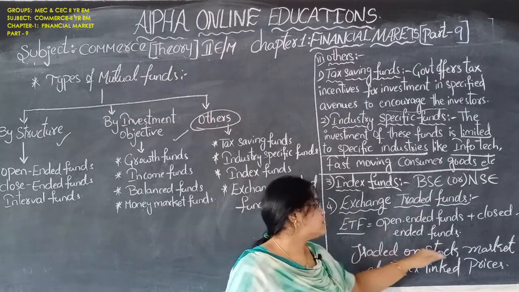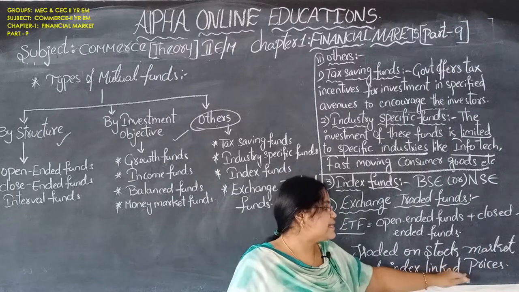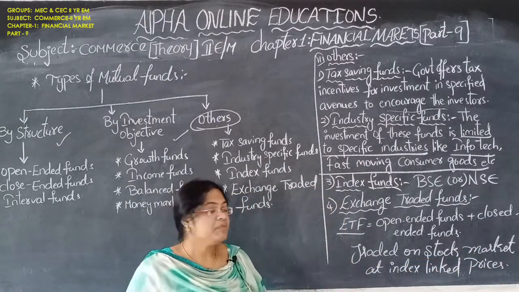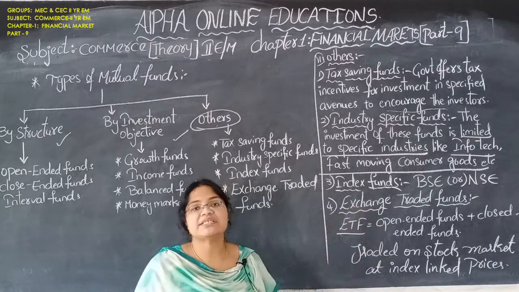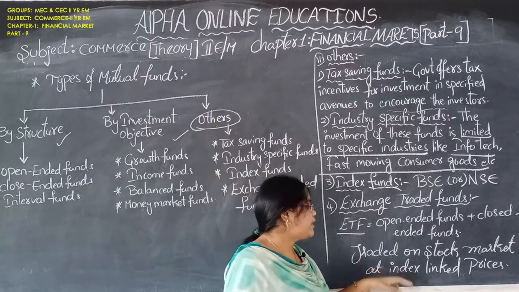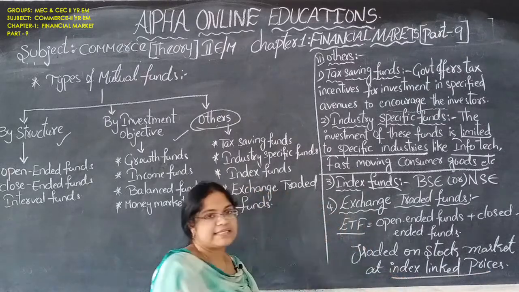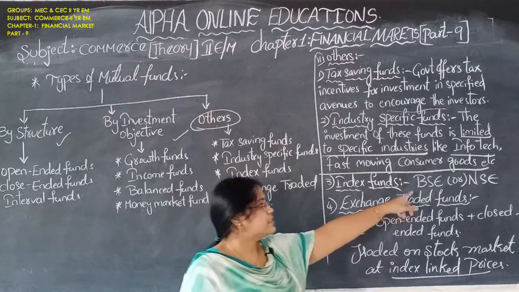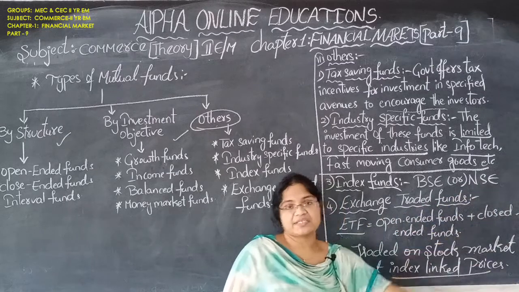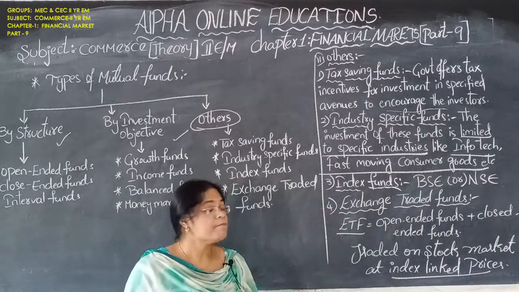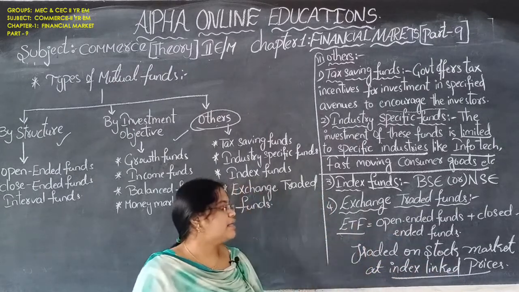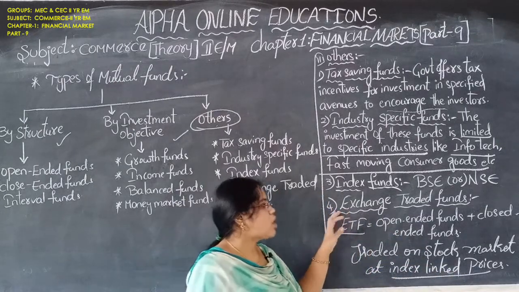So they trade on the stock market at index linked prices. These types of funds are traded on the stock market according to the index linked prices. What are the indexes? The Bombay Stock Exchange Index and the National Stock Exchange Index. They are a sum of index numbers. Based on those prices they are sold and traded in the stock market.